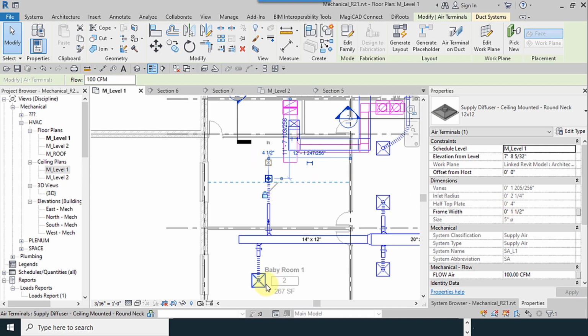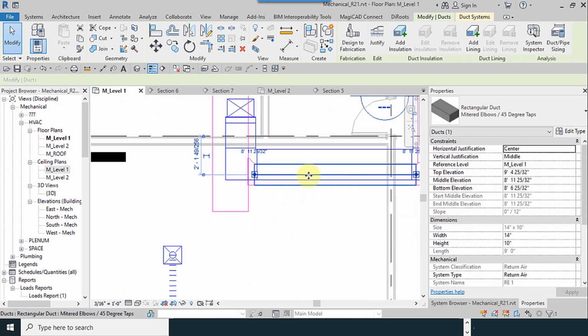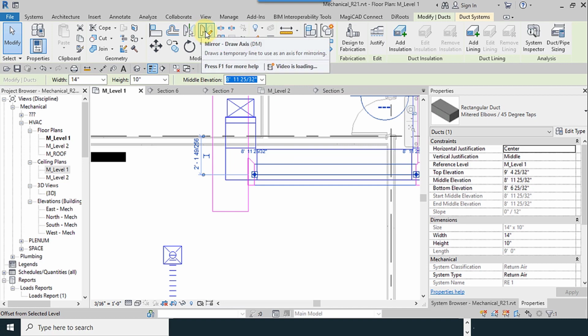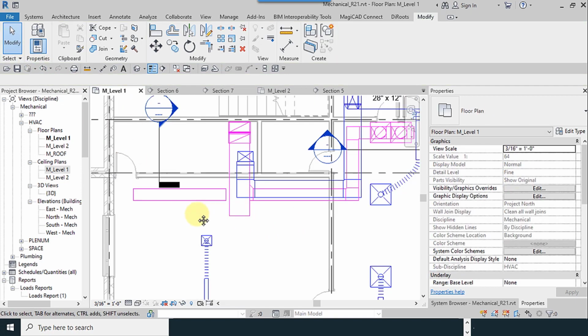These are 100 CFMs for here and here, and approximately 120 CFM for here. And I select this one and use the mirror tool, and copy must be checked.